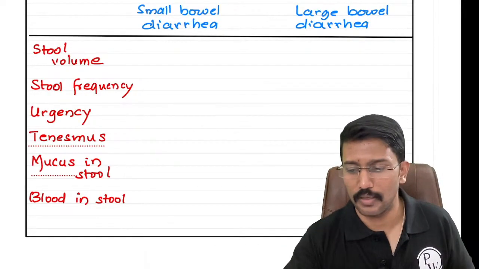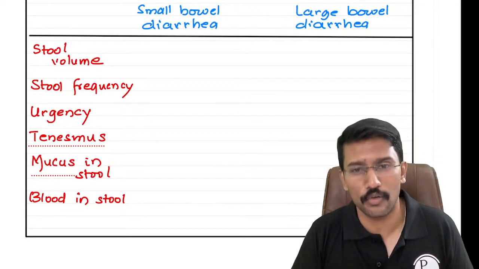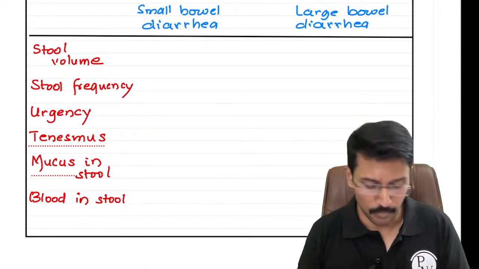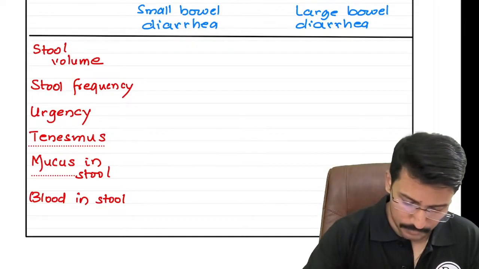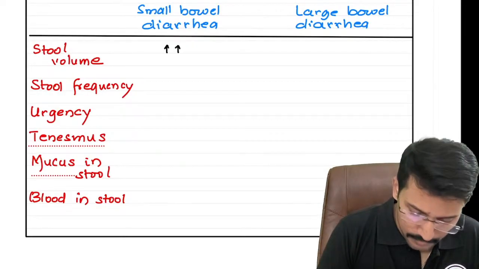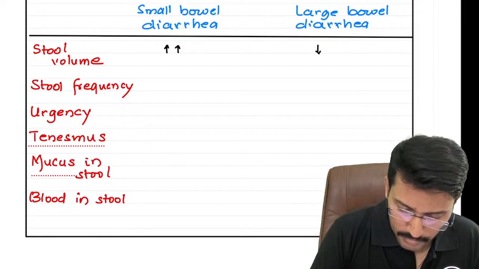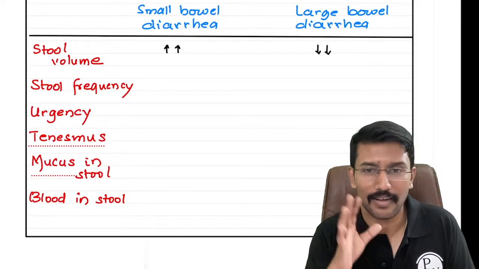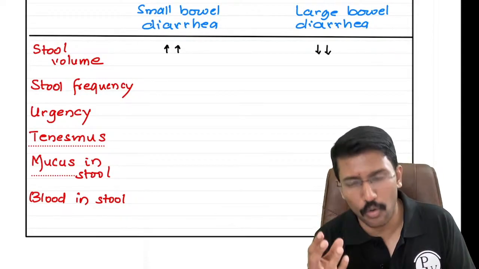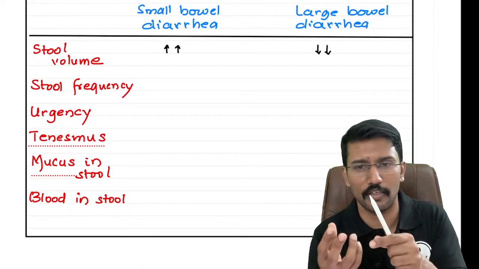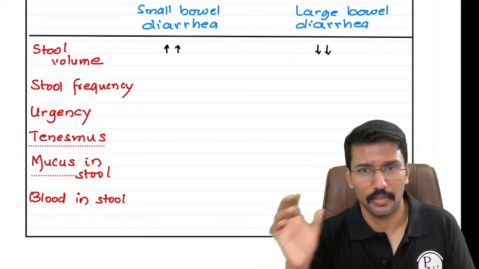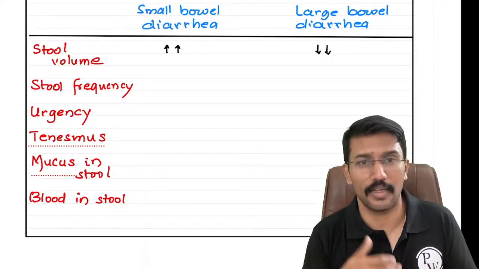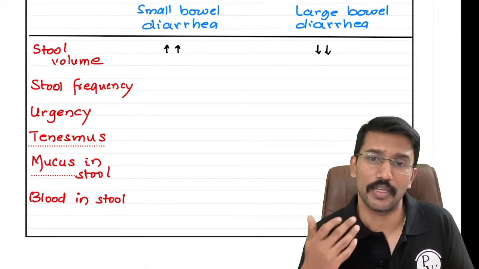So now if I have a problem in the small intestine, what will happen to the stool volume? Yes, because in that case I will not be able to efficiently reabsorb. So stool volume will be high. So the stool volume in small intestinal diarrhea will be higher, and the stool volume in large bowel diarrhea will be lower, because if I have a problem in my colon, let me say I have a problem in my rectum, I have proctitis. In that case, only a small quantity would have reached there. Now if I am not able to handle it well, I will lose that small quantity, right. So the diarrhea because of a large bowel pathology will have small volume, and the diarrhea because of a small bowel pathology will have very high volume.